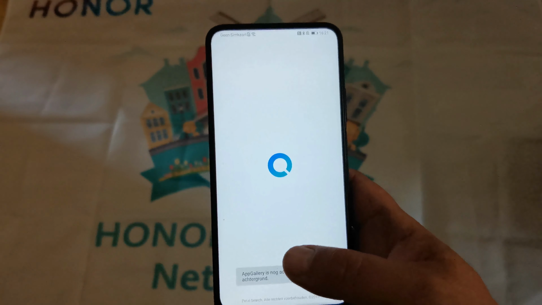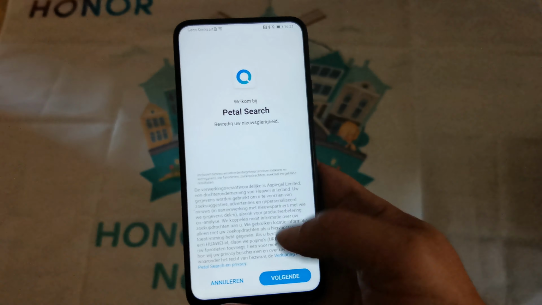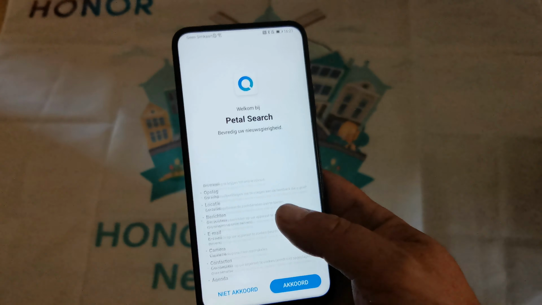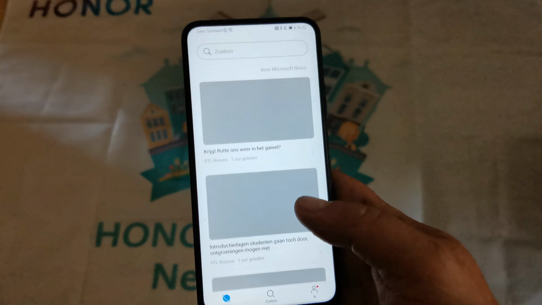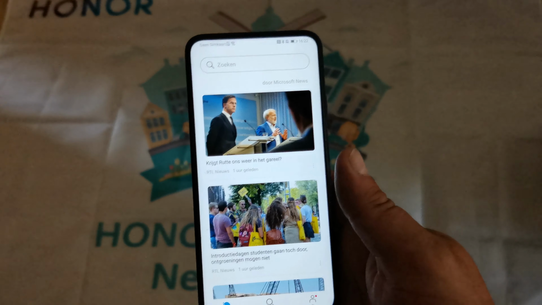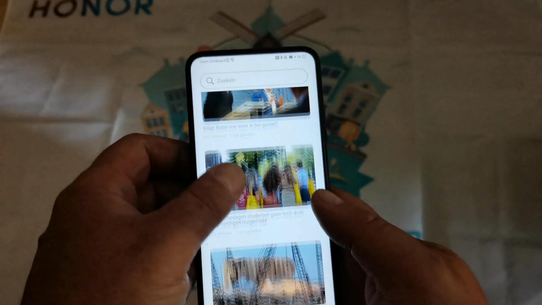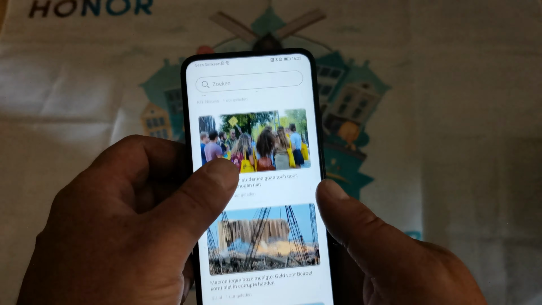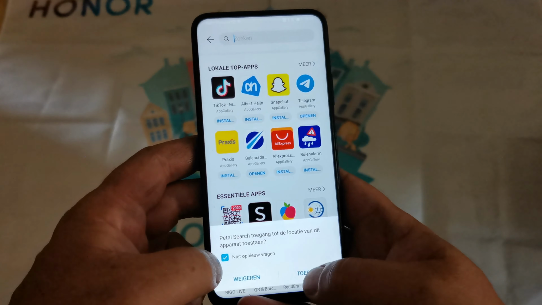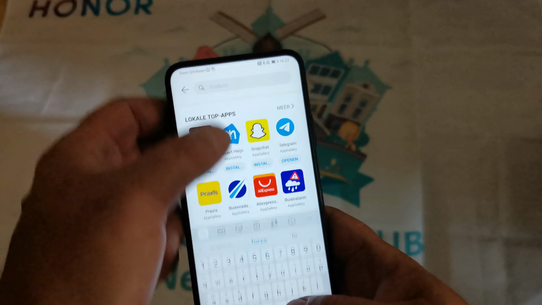Here we've got some license things, and just click next. Here we've got the location permission. And now we've got 1,000 or 1,000,000 apps you can find.